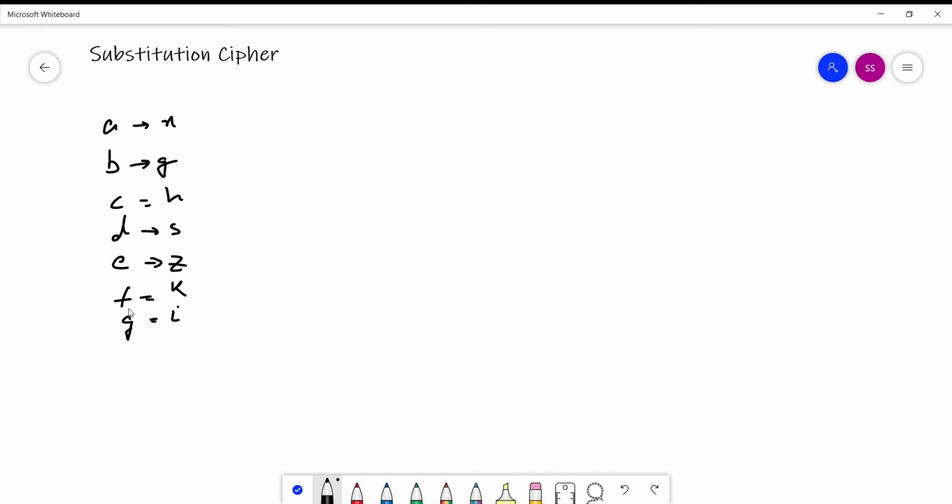This is a type of monoalphabetic substitution. We call it monoalphabetic because the whole plaintext is encrypted to ciphertext using a single table. So whenever A is repeating in the plaintext, that A will be encrypted to X everywhere. It won't change to anything else.